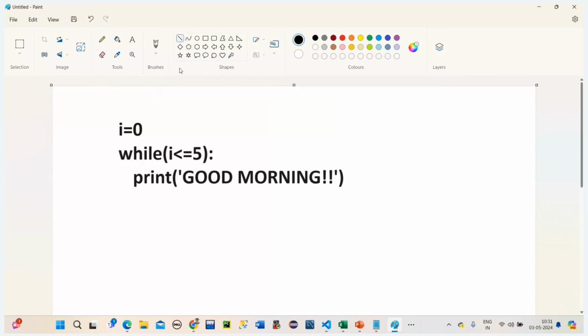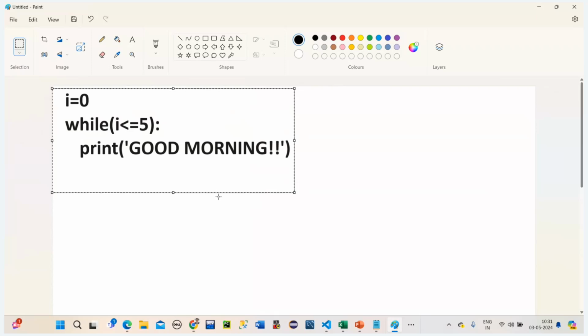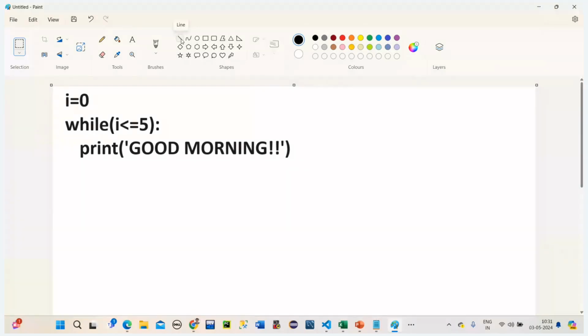Okay. So now, initially, what happens here is, initially the value of I is how much? Value of I is 0. Okay. Then it will check the first step. This is the first one. I'm just writing here. This is first.